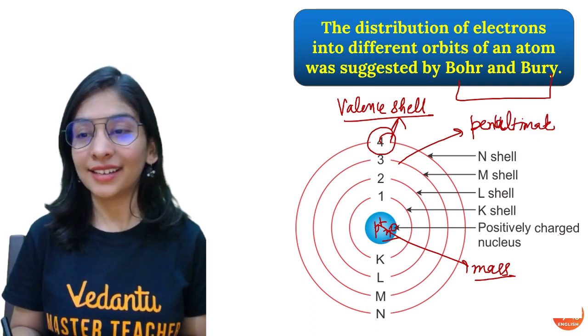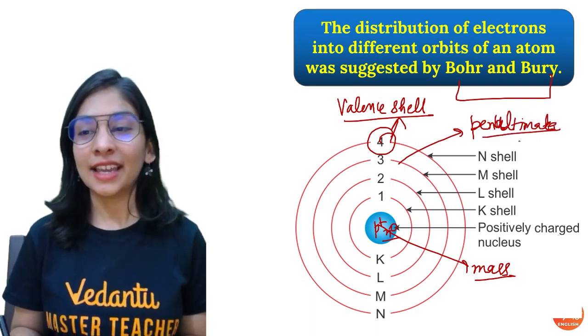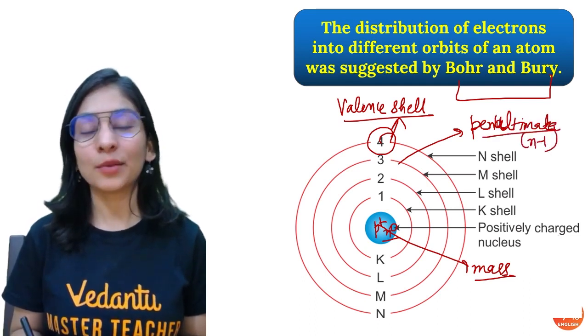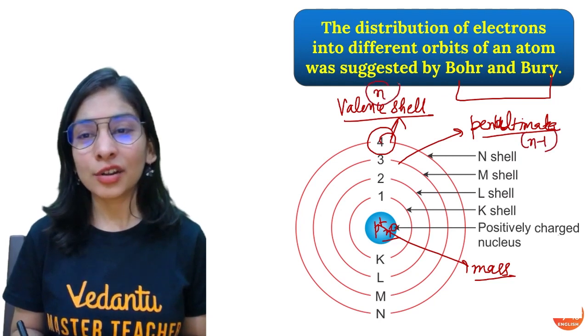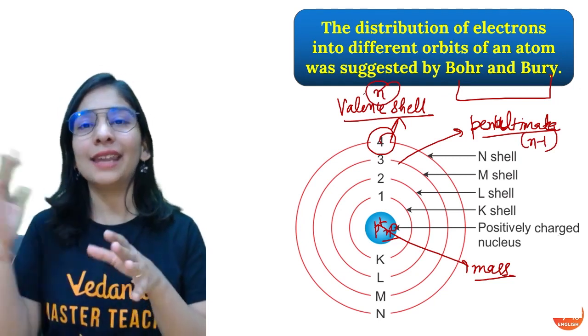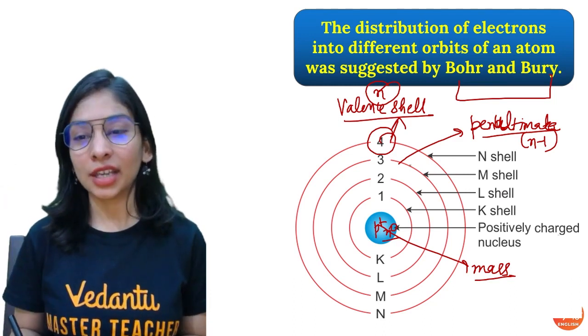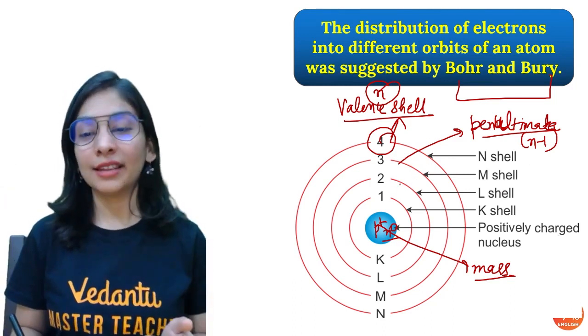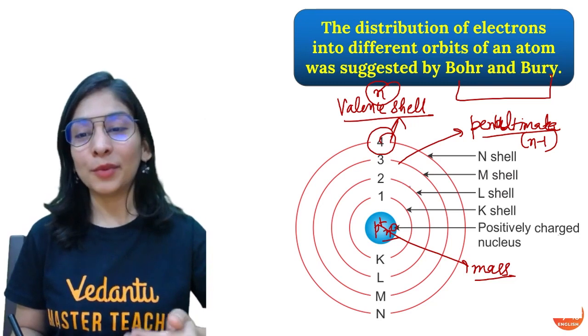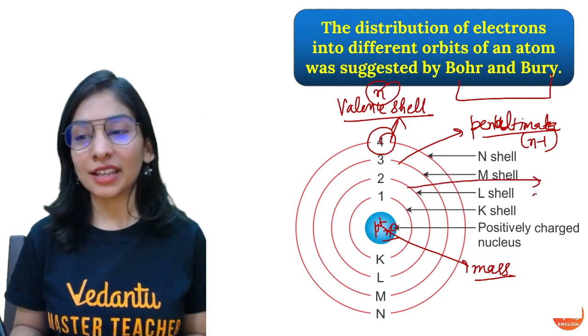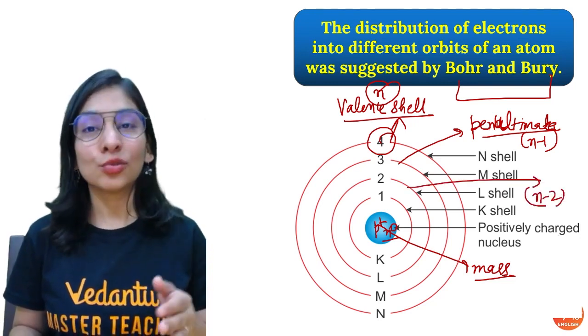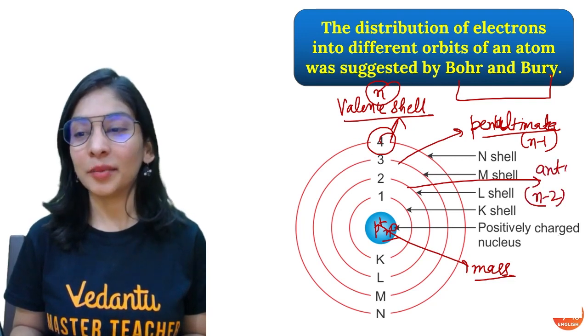It's U only, okay? Penultimate shell. You can also call it N-1 shell. So valence shell is also called the nth shell. So the penultimate shell will be N-1 shell, and the shell coming just before the penultimate shell is called N-2 shell, the anti-penultimate shell.